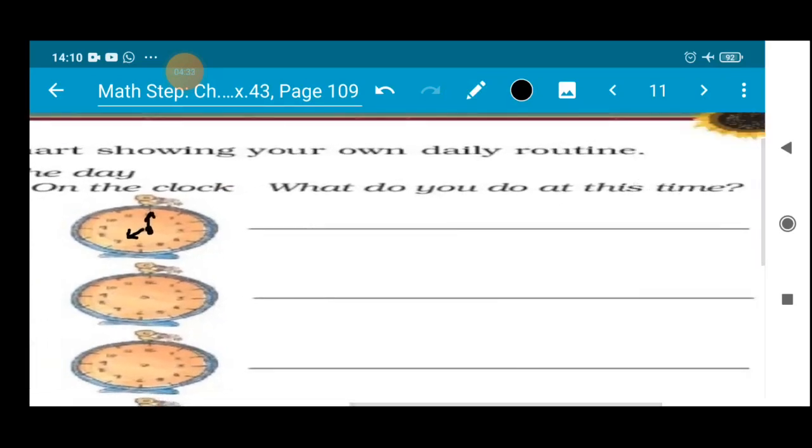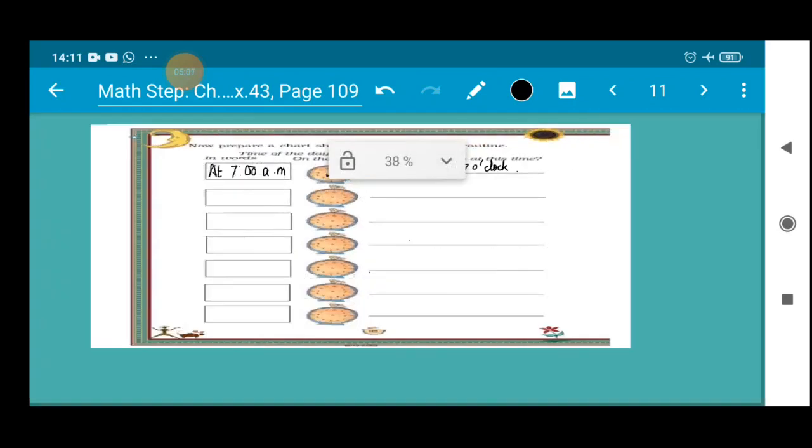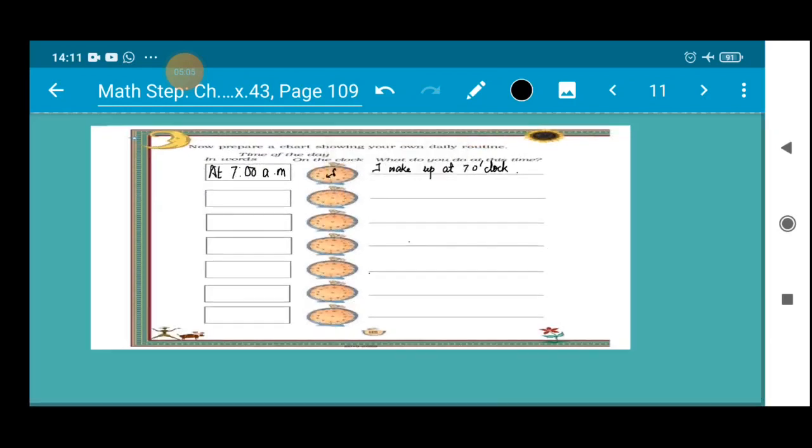Now what you do at this time? You will write I wake up at 7. You can directly write 7 o'clock. Okay, so in this way you will fill all of this according to your routine.